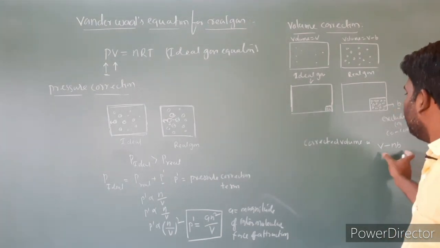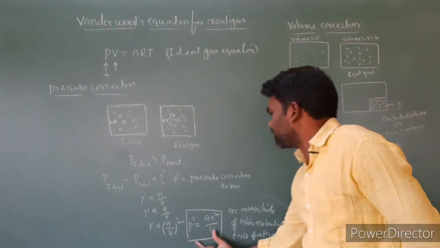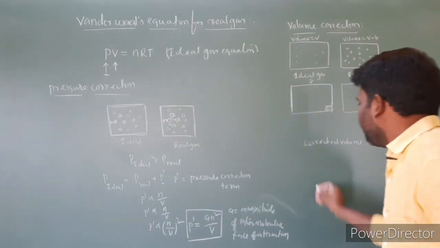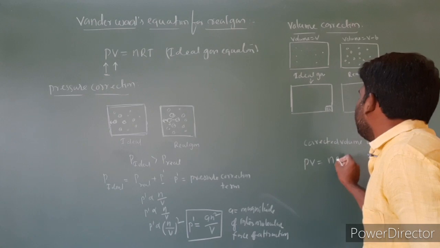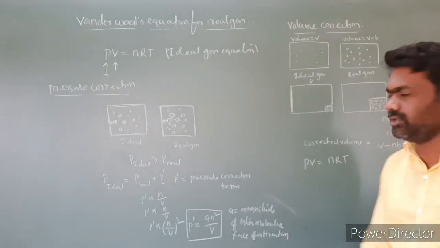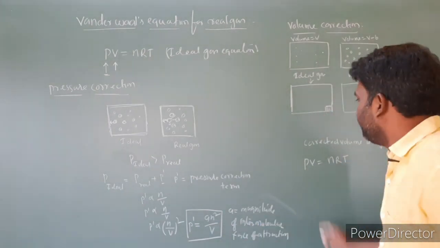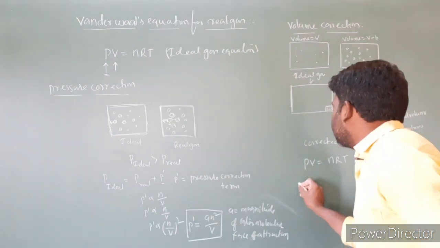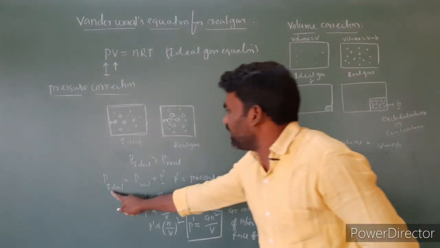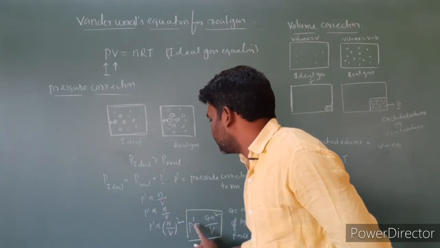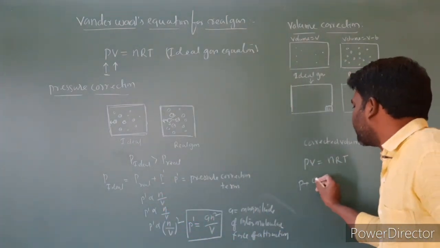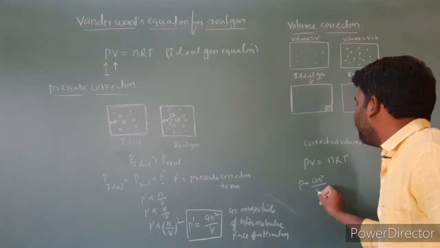So substituting the volume correction term and the pressure correction term in the ideal gas equation PV = nRT. Here P of the ideal gas is replaced by P of the real gas plus the pressure correction term, which is an² by V².